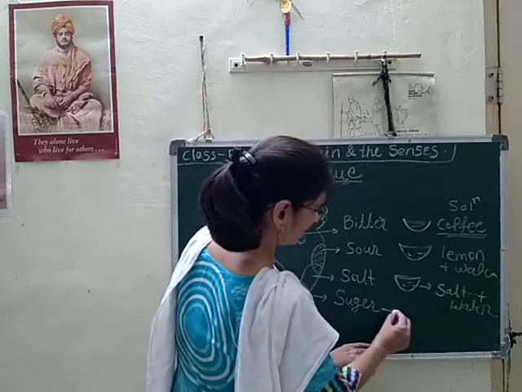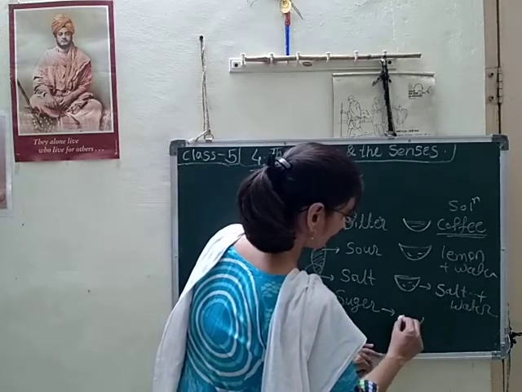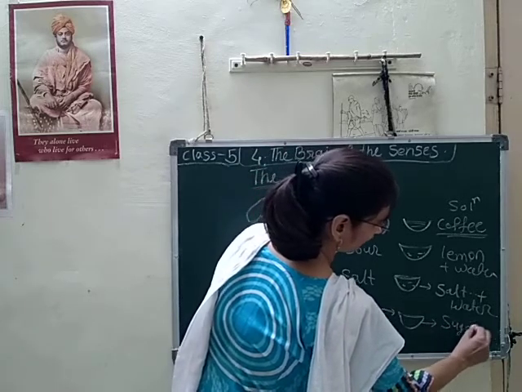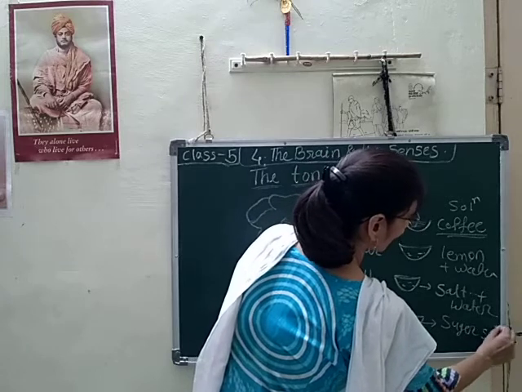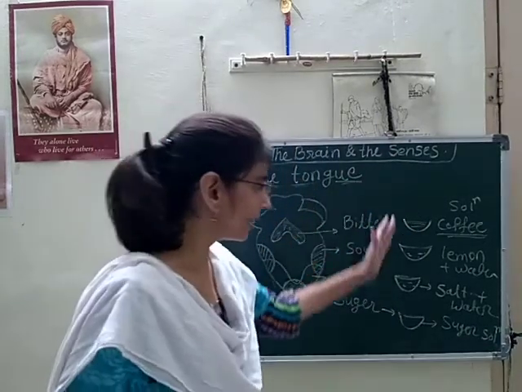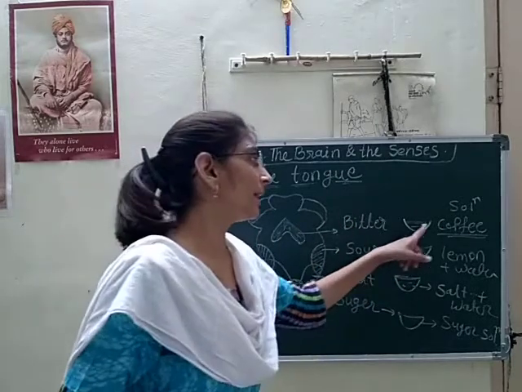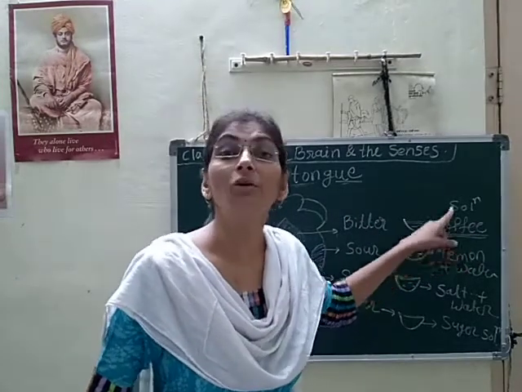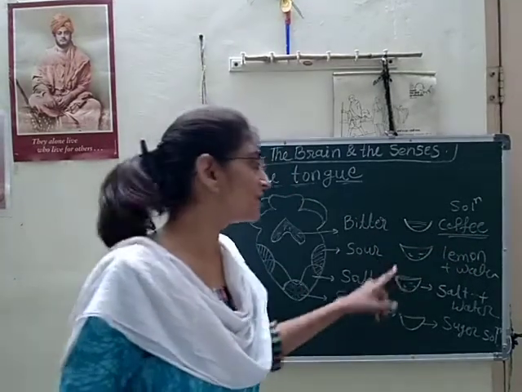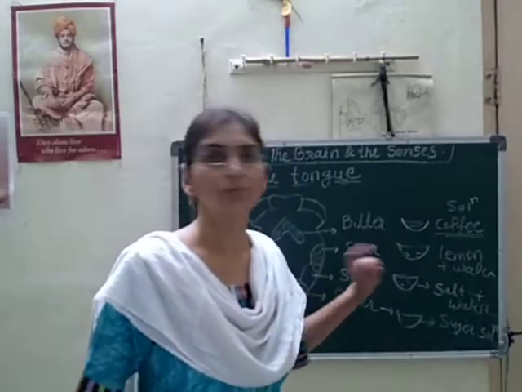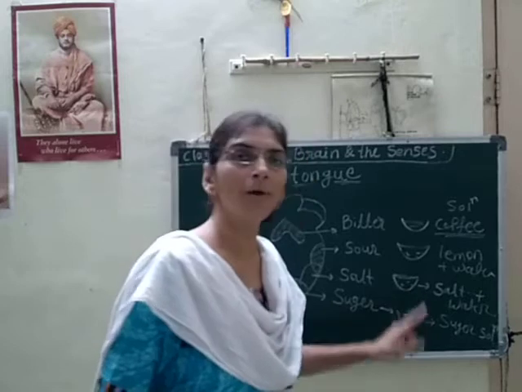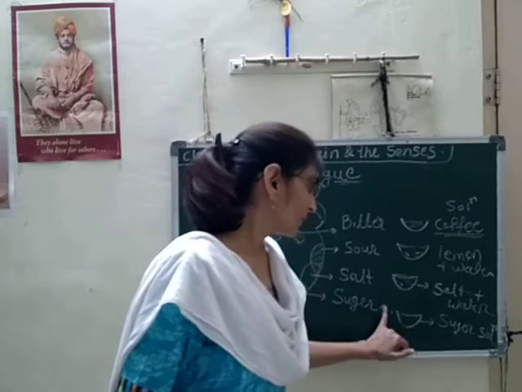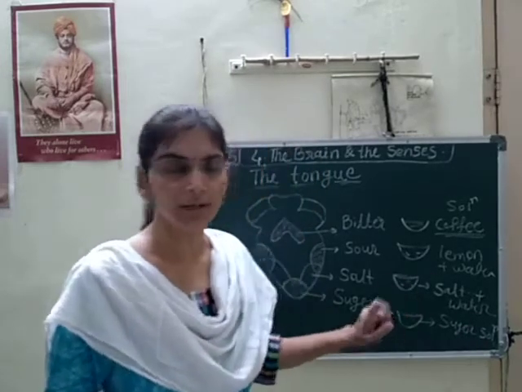And in the next, sugar plus water, sugar solution. So you have to take 4 bowls in this manner, each with a different type of solution. In the first bowl, concentrated coffee solution. In the second, lemon juice plus water. In the third bowl, salt plus water. In the fourth bowl, sugar solution, means sugar plus water.